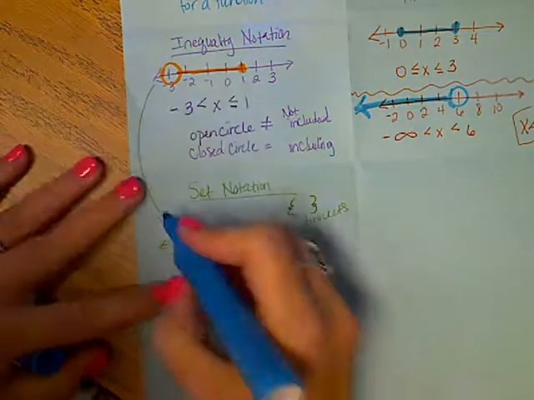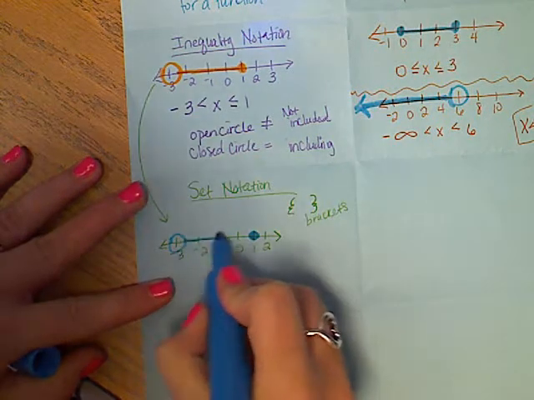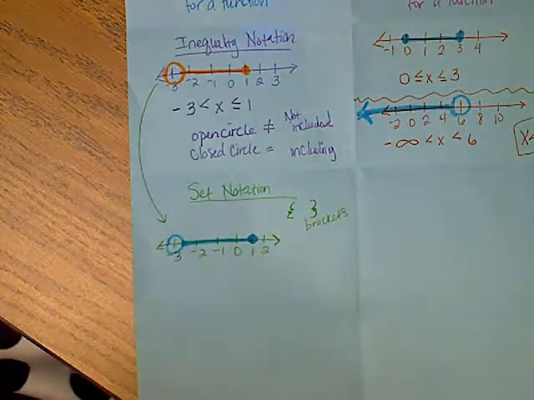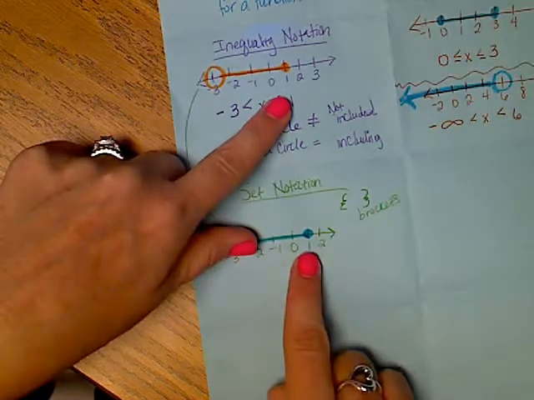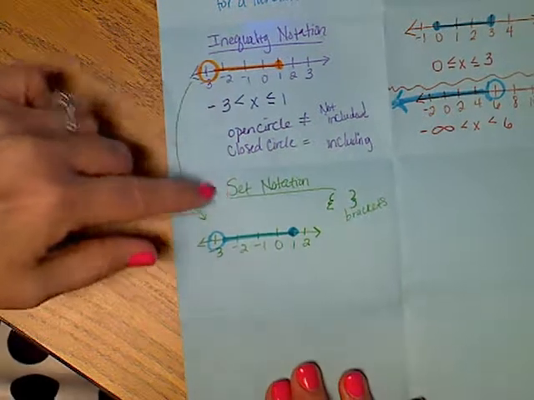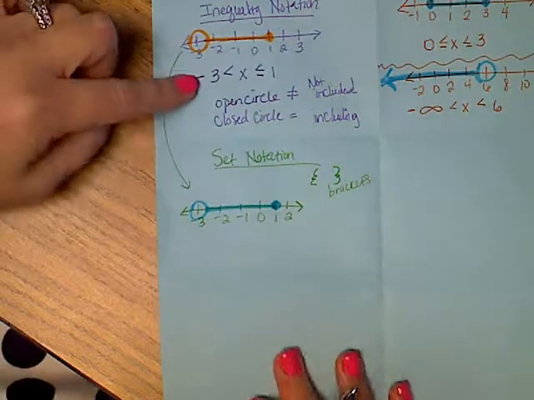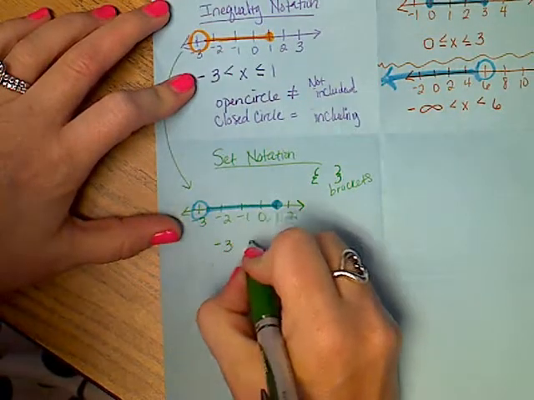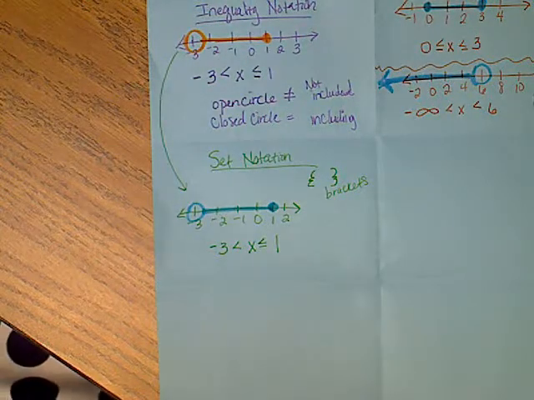And when I draw this one, again, I'm doing the exact same one, so you can just draw an arrow. You don't have to redraw this, up to you. That exact same number line. I know that I start, according to this, at -3, and I go to 1. That's not the question. I know how to read this now. It's about what does the notation look like. Here's the big difference. It looks exactly the same as this, so I'm going to write it down, -3, x. It looks exactly the same so far. So far I don't have any changes.